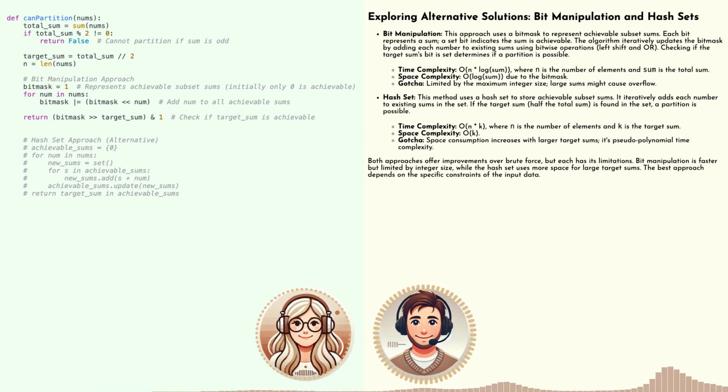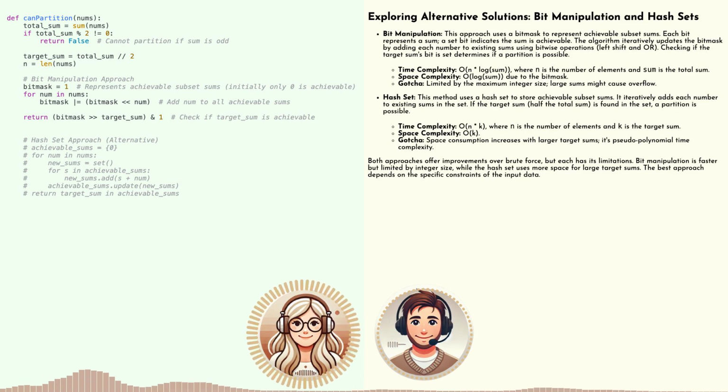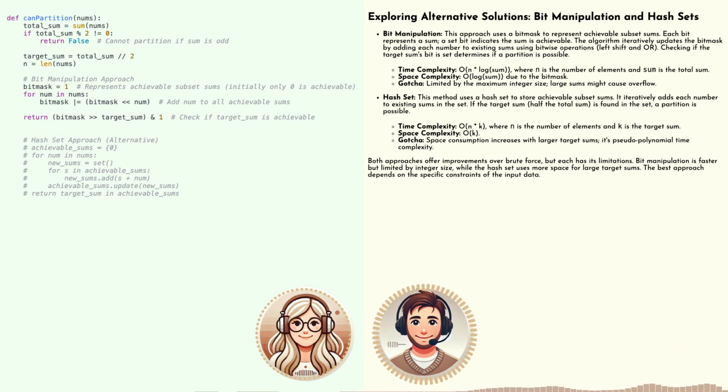Right. So instead of bits, we're using a hash set to keep track of our possible sums. Exactly. We initialize our hash set with the value 0 representing our empty subset. Then, as we iterate through our array, we consider each number and add it to all the sums that are already in the hash set. So if we have a sum of 5 in our set and our current number is 2, we add 7 to the set. Precisely. And the beauty of a hash set is that it handles duplicates automatically. We don't need to worry about adding the same sum twice.